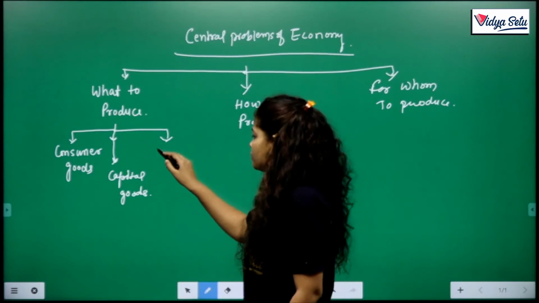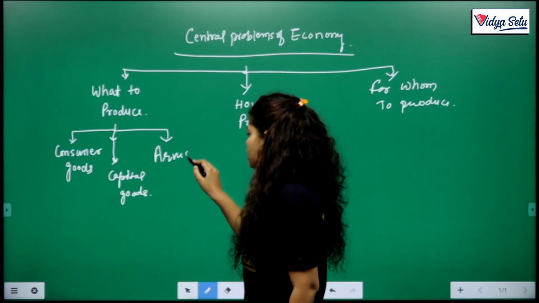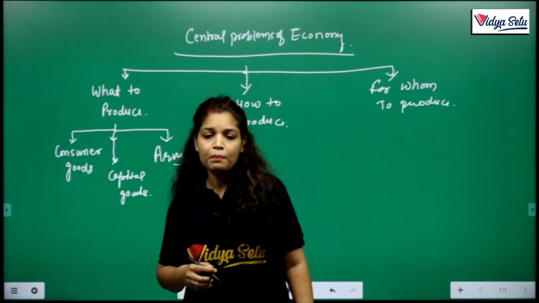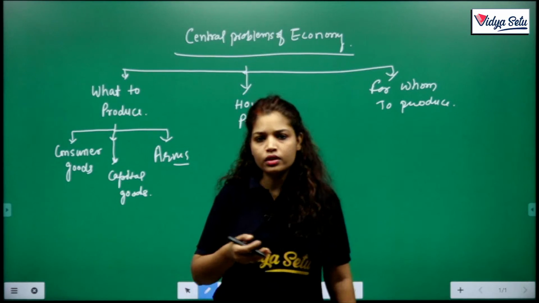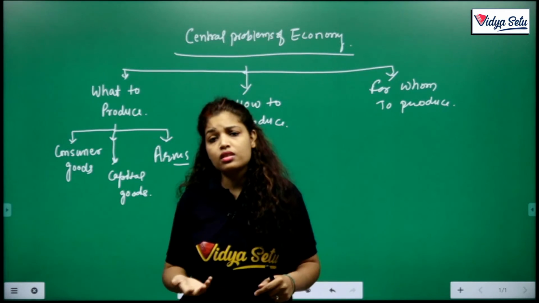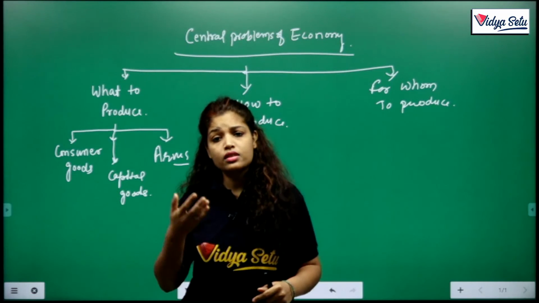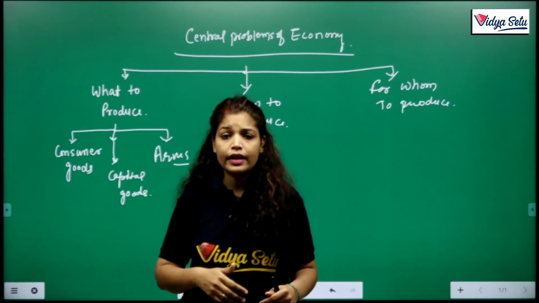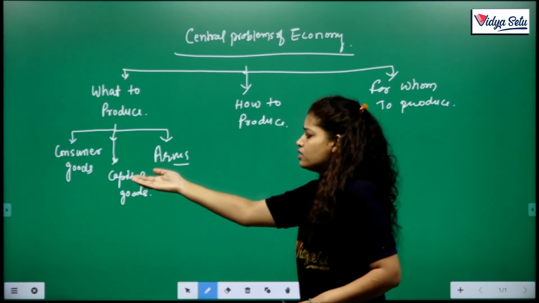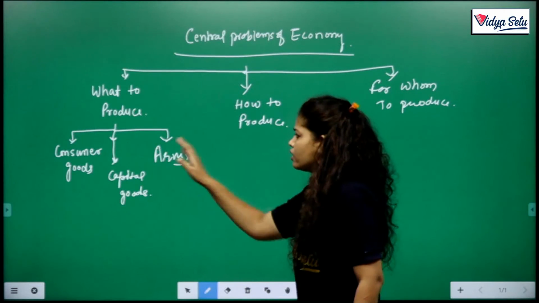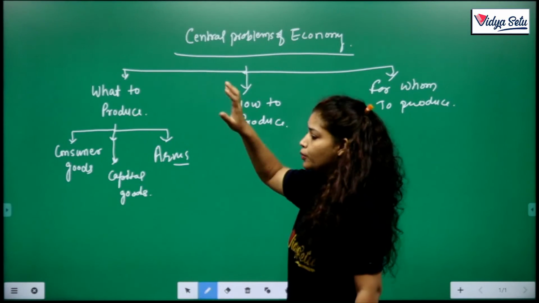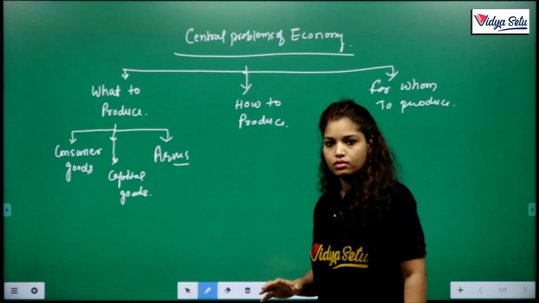Or we produce arms goods, because we are considering the time of the 1950s, when the British government had only recently ruled India. So there is a chance that some other country might attack India. So there is a problem of what to produce. These are small categories of what to produce, but I am just giving you a view to see what problems countries actually face. Clear?